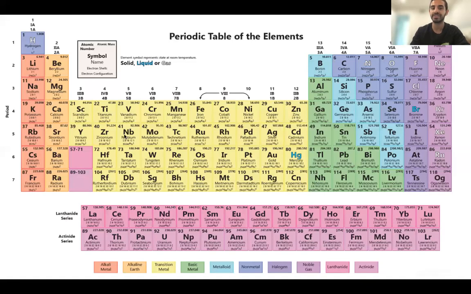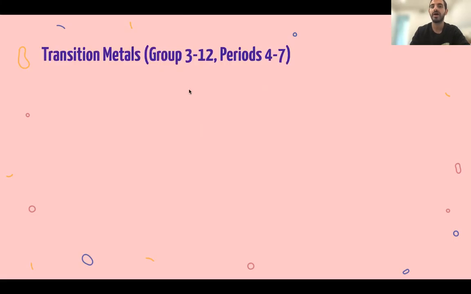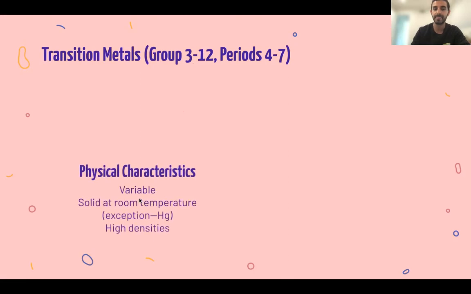Now we're going to talk about transition metals, arguably the most fascinating and biggest family on the periodic table. They're in groups 3 to 12, periods 4 to 7. And their physical characteristics are variable. They can be gold, they can be silver, they can be dull, they can have a really high luster. But most of them are solid at room temperature, with the exception of mercury.